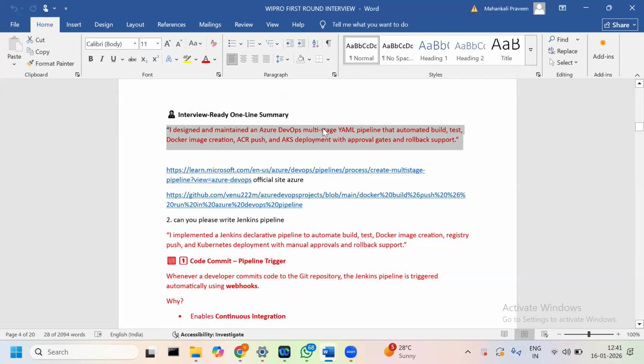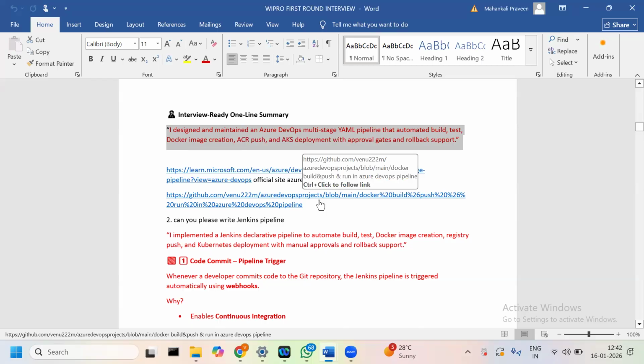not only Wipro, but recently, I mean, three months back, I faced a startup company. That company name is National Benefits. They wanted Azure DevOps profile candidates, and I attended that company. They asked, are you experienced with Azure DevOps pipelines? Have you created multi-stage builds? This type of question they asked. Okay, and I will take one example.